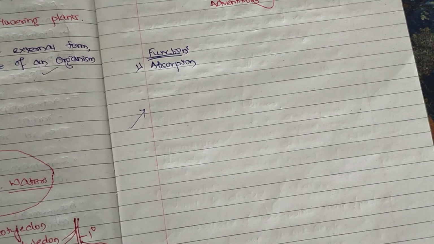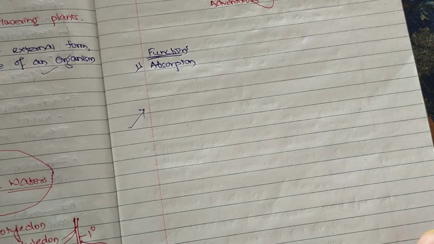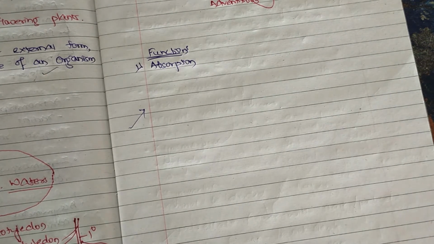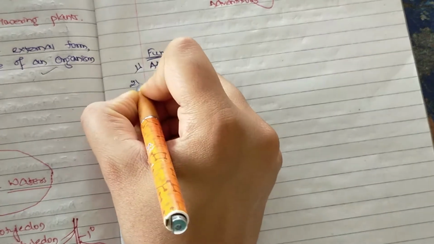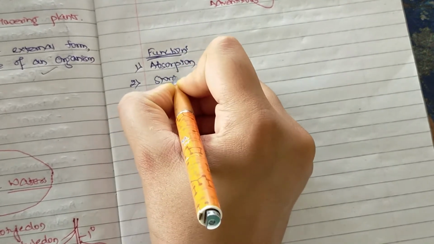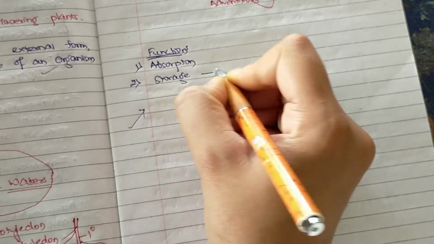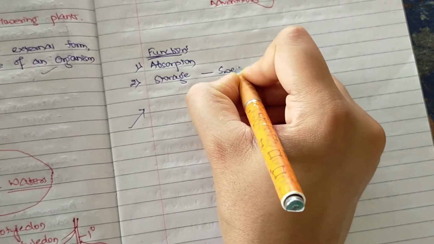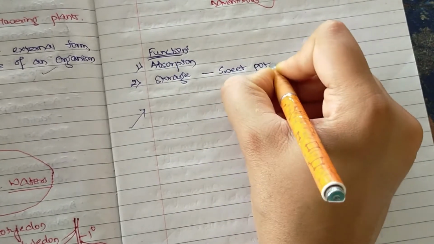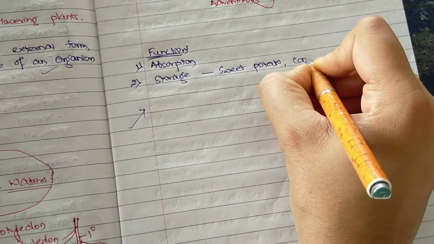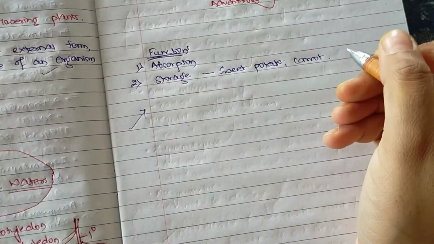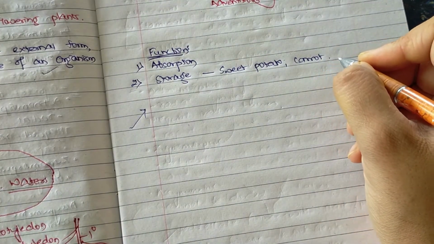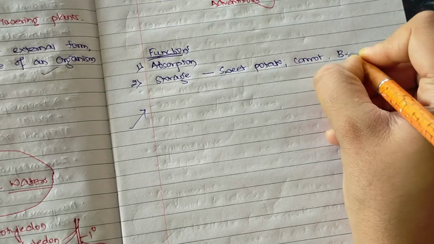In general terms, some roots have left the primary function of absorption and moved to a secondary function, which is storage. Storage can be seen in sweet potato, carrot, and beetroot too.